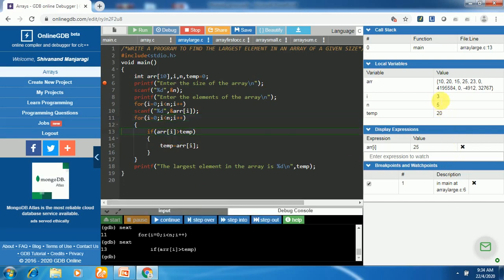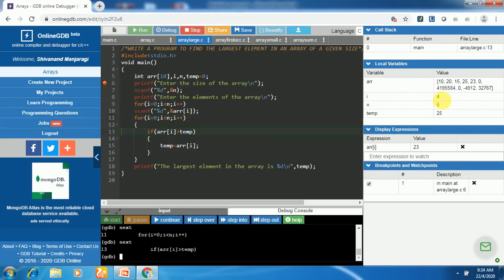Step 4. I becomes 3, less than 5. Condition is true. Now check array of 5, that is array of 3. The next element of the array is 25. The array of 5 is 25. Let us substitute 25 here. Temp is 20. Condition is true or false? Yes, condition is true because 25 is greater than 20. It will enter here. It will make temp equal to array of 5, that is 25. We will assign to temp now, and go on to the next iteration.